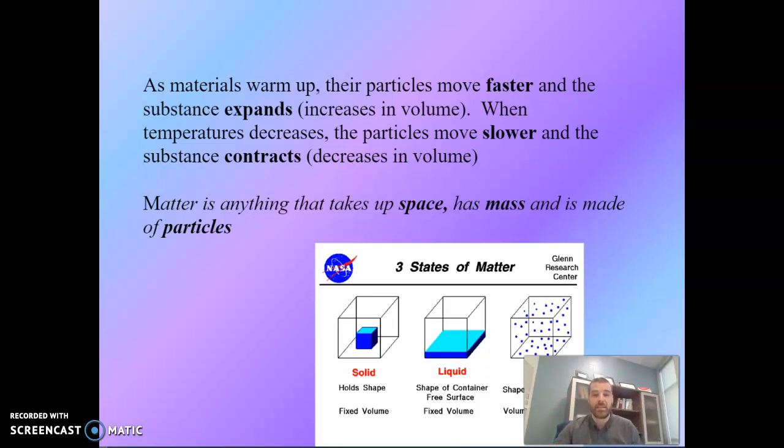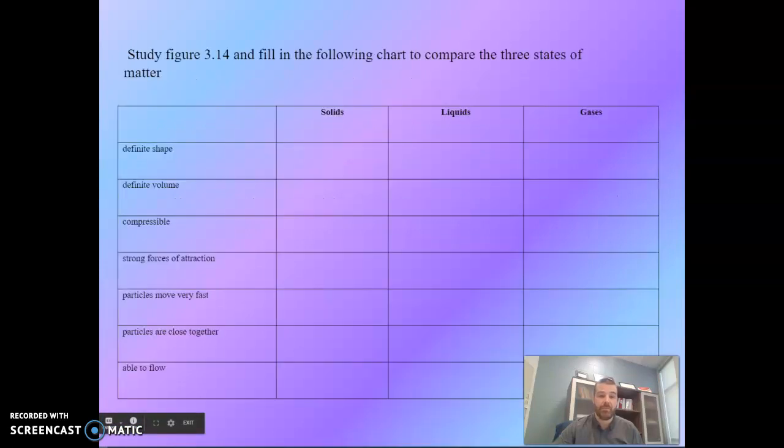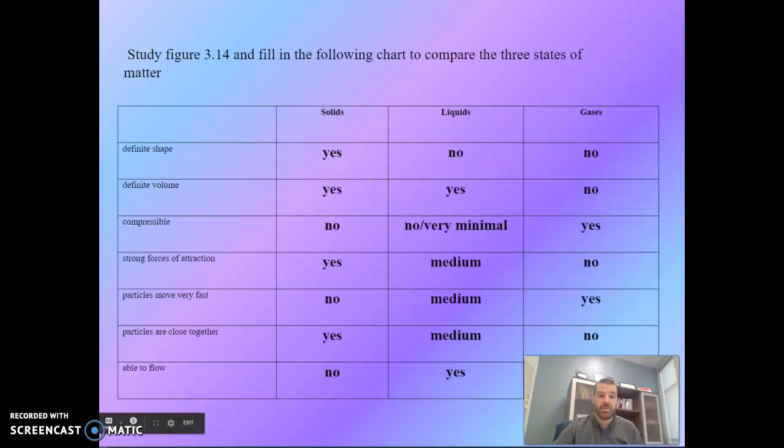Matter is anything that takes up space, has mass, and is made up of particles. So fun fact, light and sound don't have mass. So they are not considered one of the three states of matter. There's a visual there provided by NASA, which shows you the different examples of matter. Okay, we're going to skip over this.